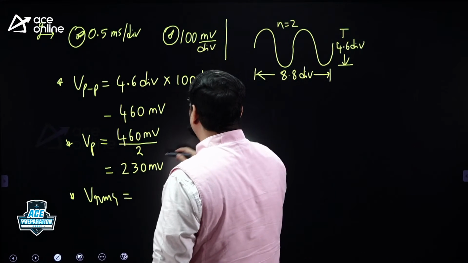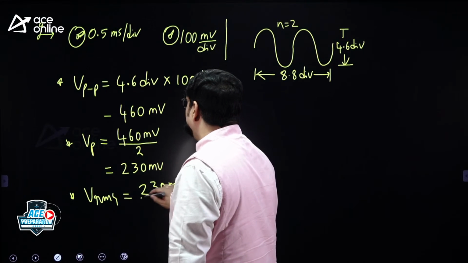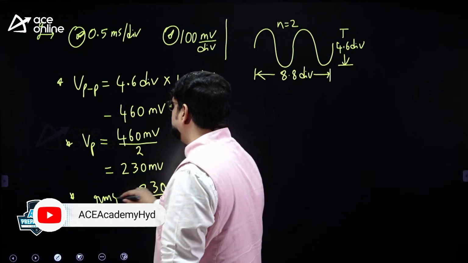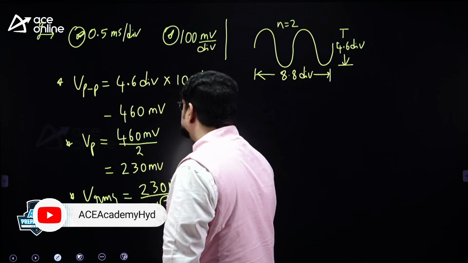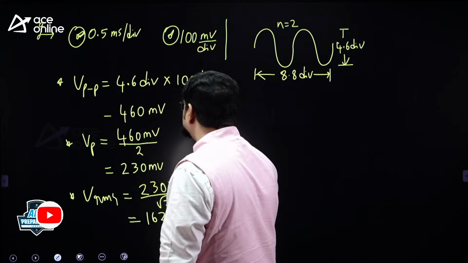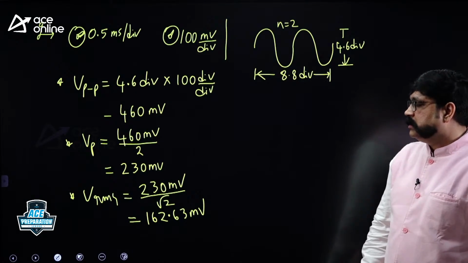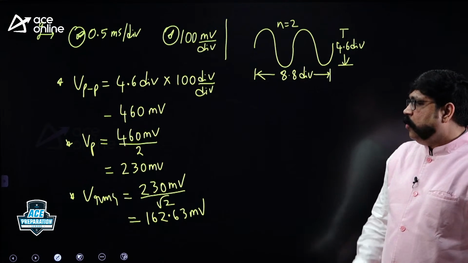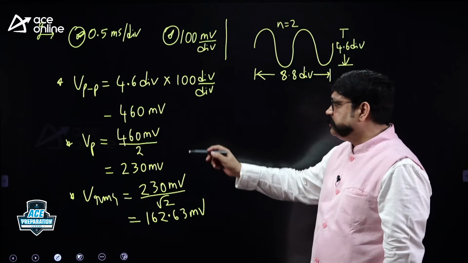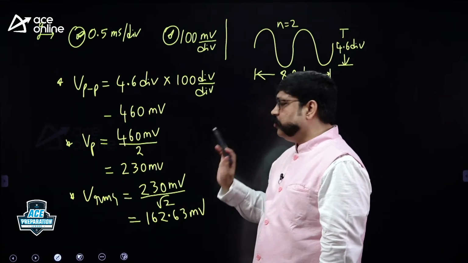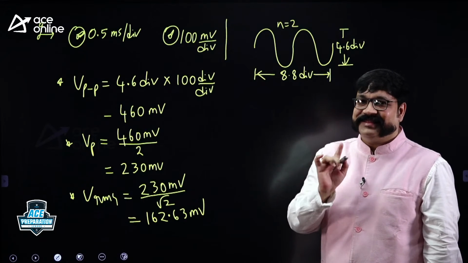A sine wave is displayed. You got the peak voltage as 230 millivolts. So 230 millivolts by root 2. Please calculate 230 millivolts by root 2. You will get 162.63 millivolts. That is the RMS voltage. What common mistake do people make? They calculate the peak to peak voltage in a hurry and divide it by root 2, 460 by root 2. That is wrong. That is one mistake.